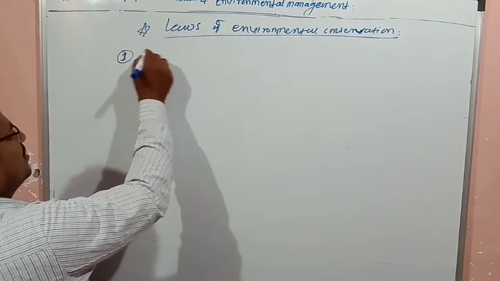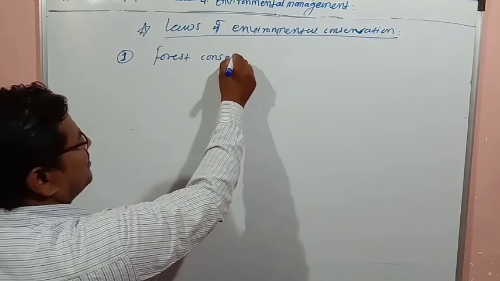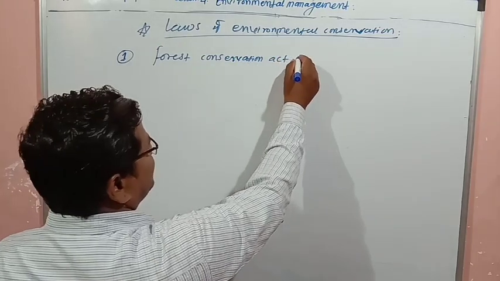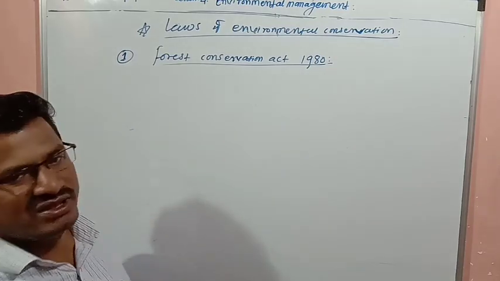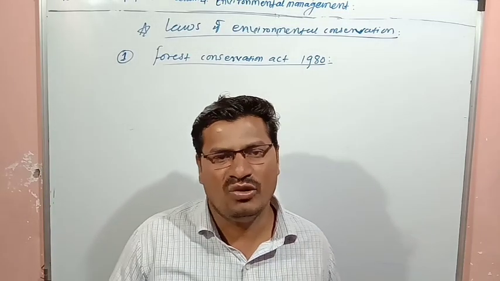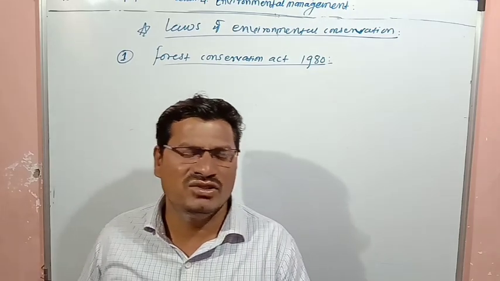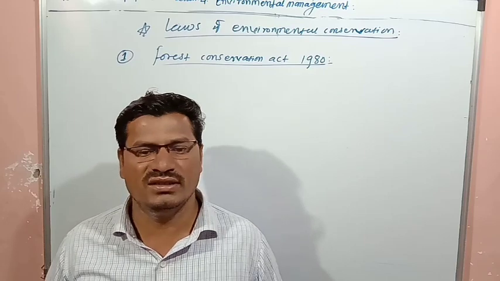First one is the Forest Conservation Act 1980. Forest Conservation Act is there 1980, and according to this law, according to this act, land is conserved, or land is reserved, or land is protected.